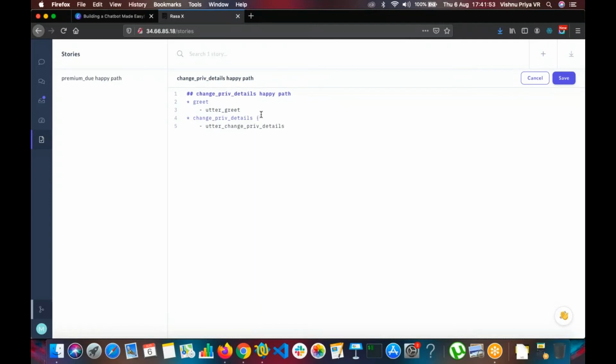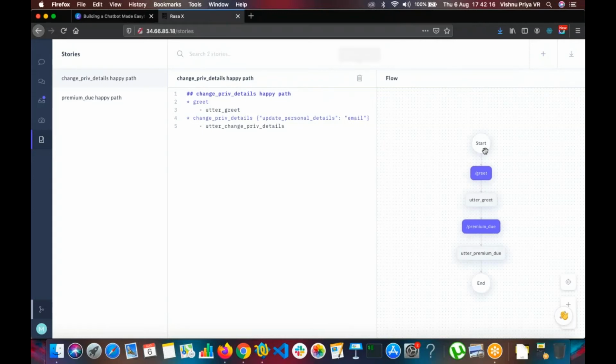We also have to give it here so that the bot is able to understand. We have to give it in an explicit way. So our entity name is update personal details. And let's try for email for now. And the entity value will be email. Right? So we are going to save this.